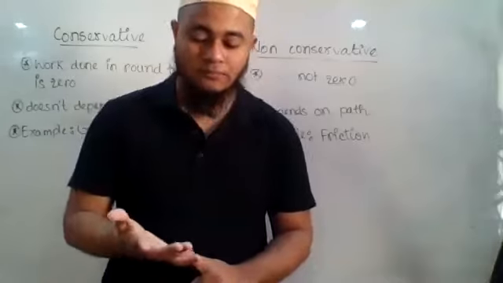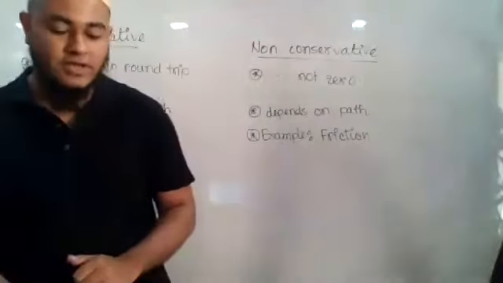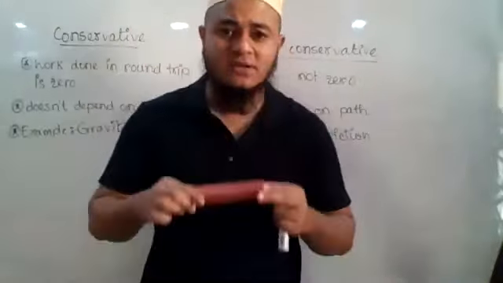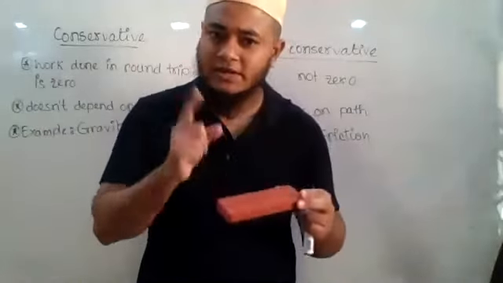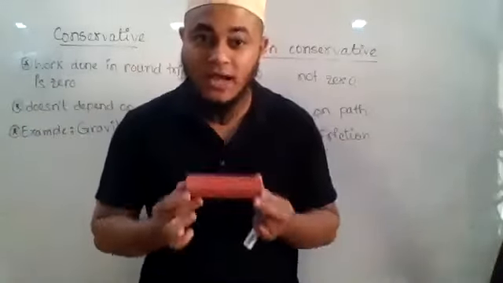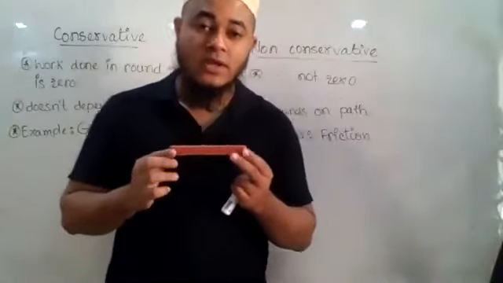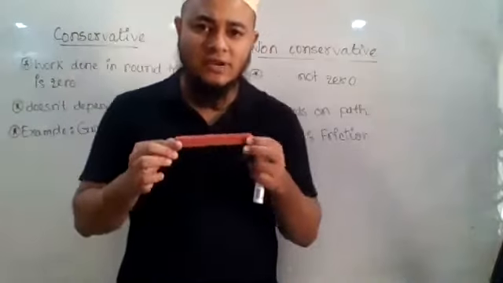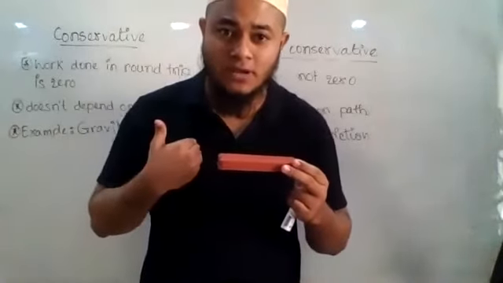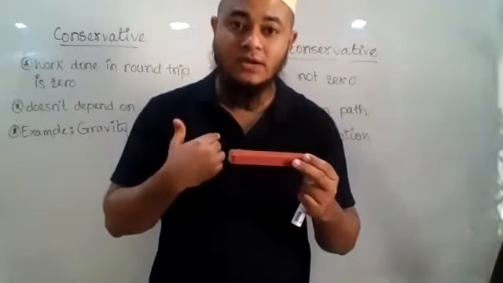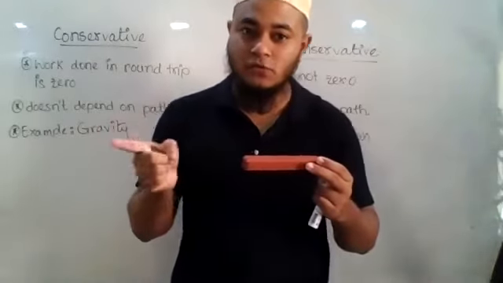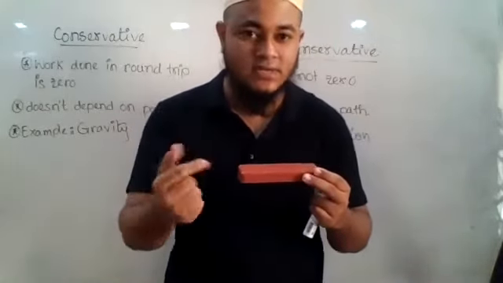Okay, just for a little bit of recap, if I lift a certain body up, two forces are acting on this body. One, the force that I am applying, another force is gravity that is acting in the downward direction. Now, as the displacement is taking place in the direction of my applied force, the work done by my force is positive because the force and the displacement are in the same direction.